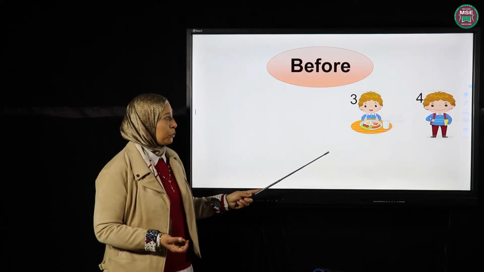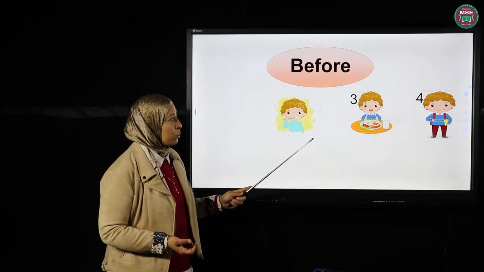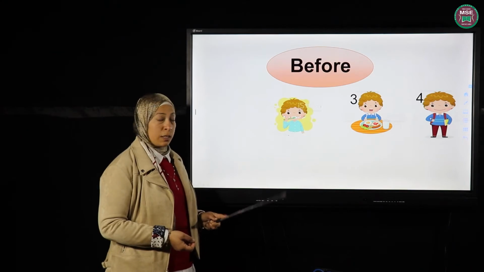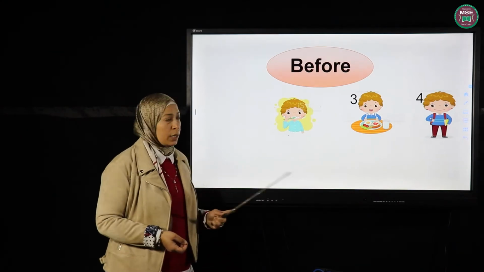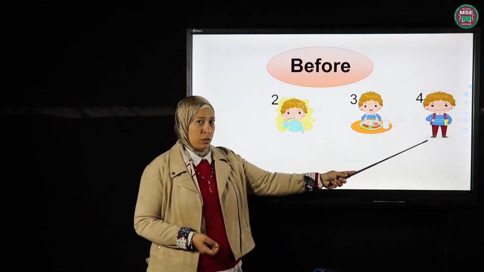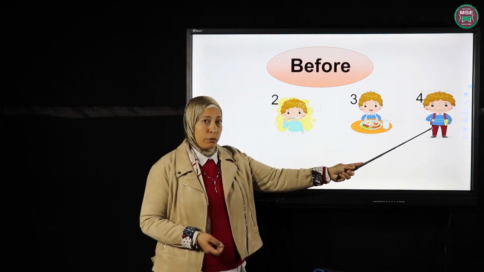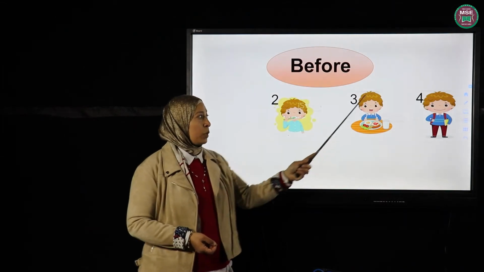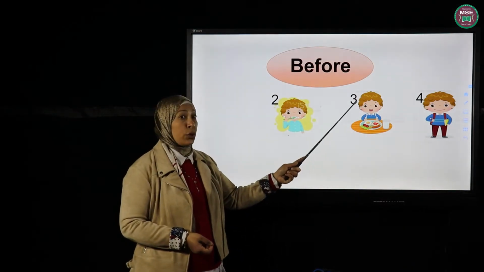Yes, he had to wash. He had to wash. Excellent. What was the number for washing? Yes, it was number 2. So number 4 was the last one. Before number 4, before going to school, he had to eat his breakfast, which was number 3.